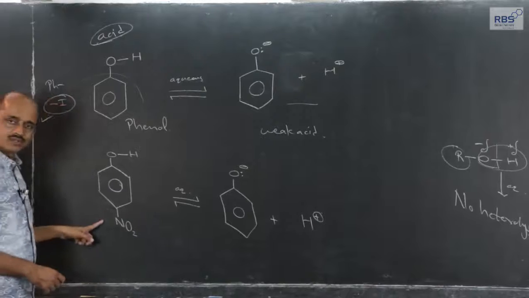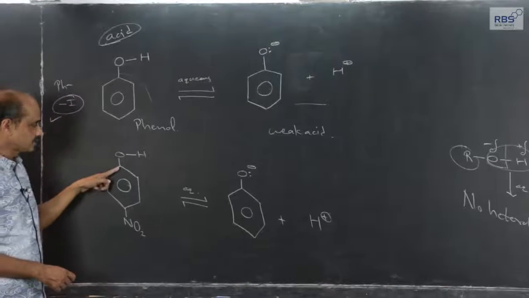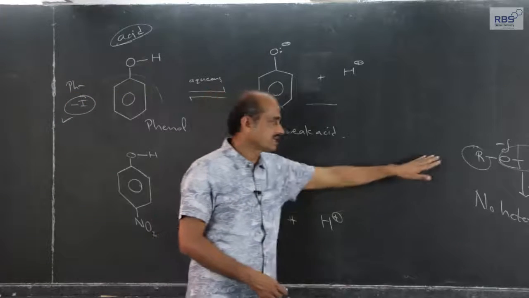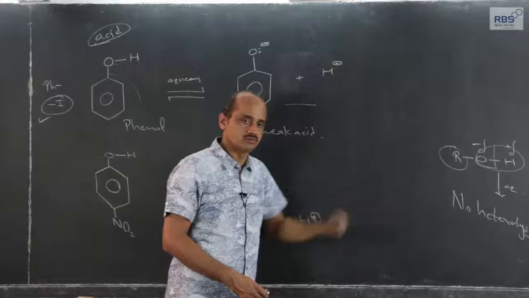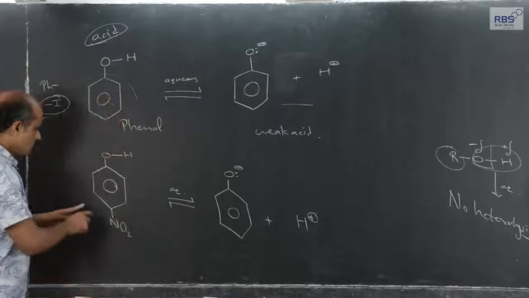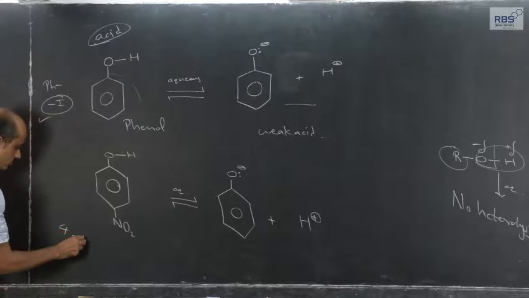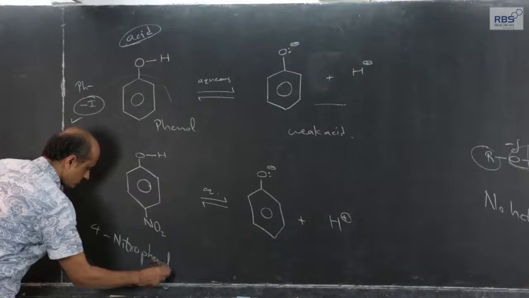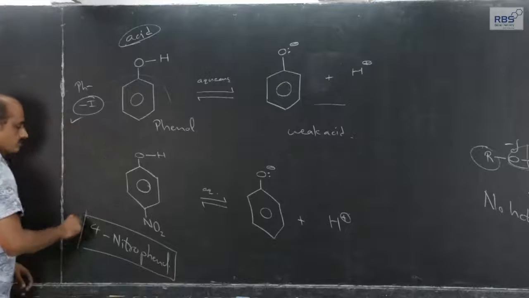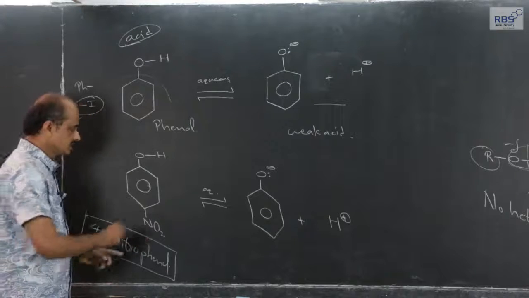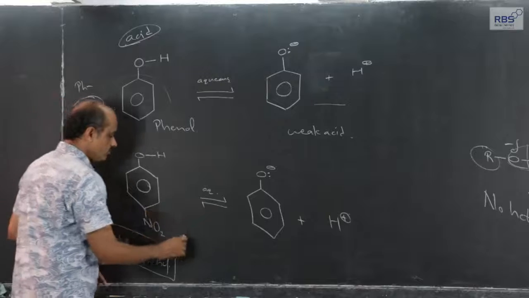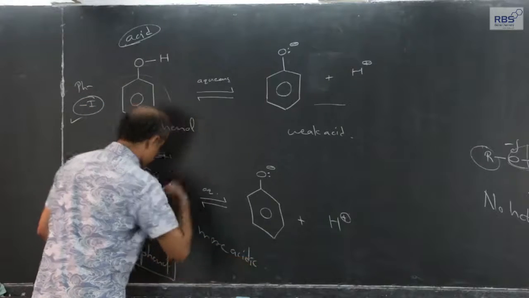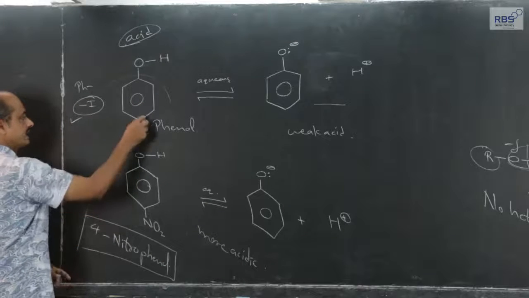Again, this is also an example of phenol. An OH group directly attached to an aromatic carbon is phenol. An OH group attached to an aliphatic carbon or alicyclic carbon becomes an alcohol. But this phenol, 4-nitrophenol, or paranitrophenol, is more acidic than this one.